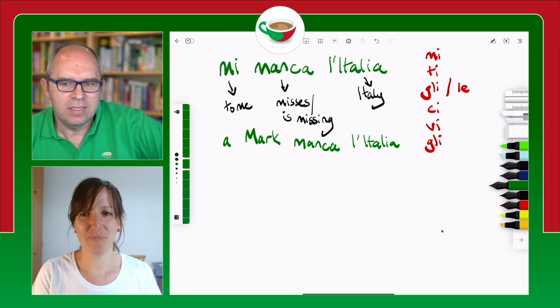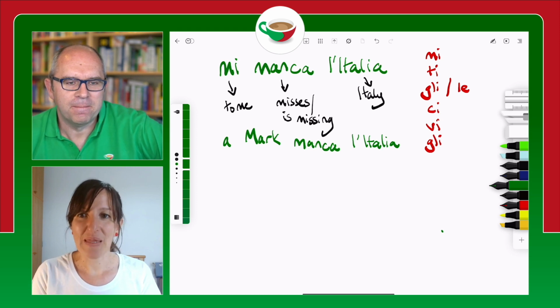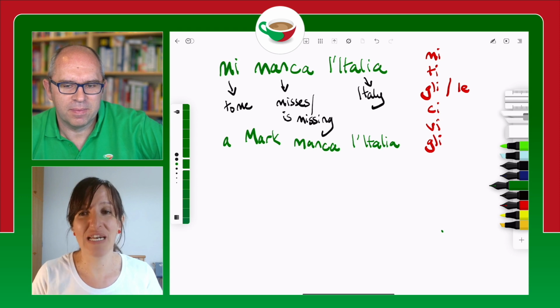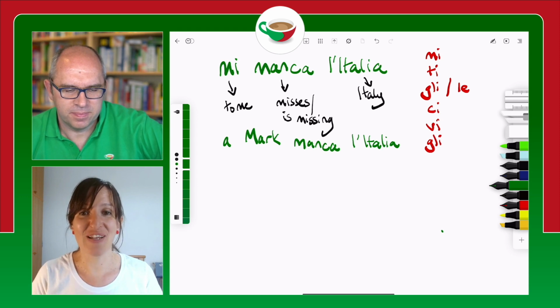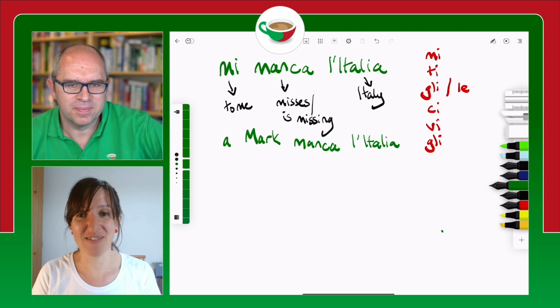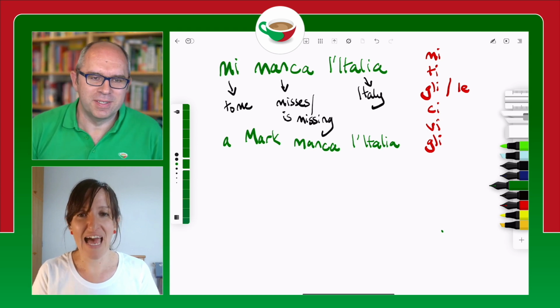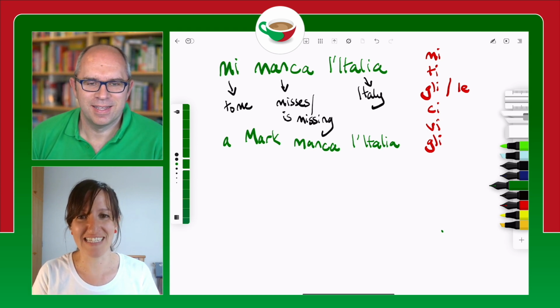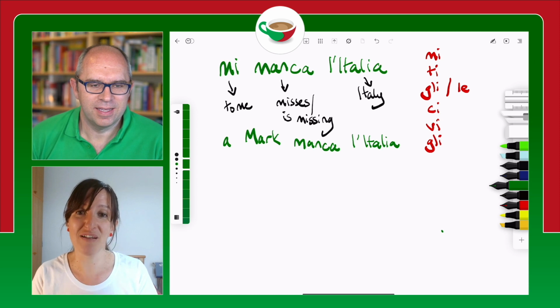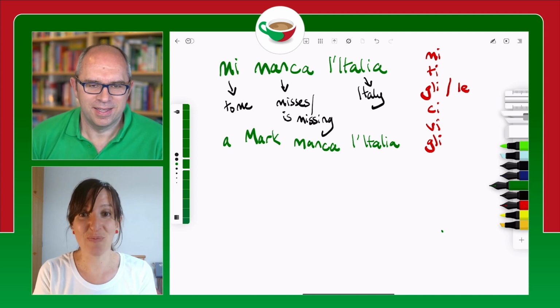What else do we need to consider with this? So far we have seen only something singular missing to someone. So I miss Italy, which is something singular, but you can miss something plural. Of course. And if we reverse the order in Italian, it's something plural are missing to me.